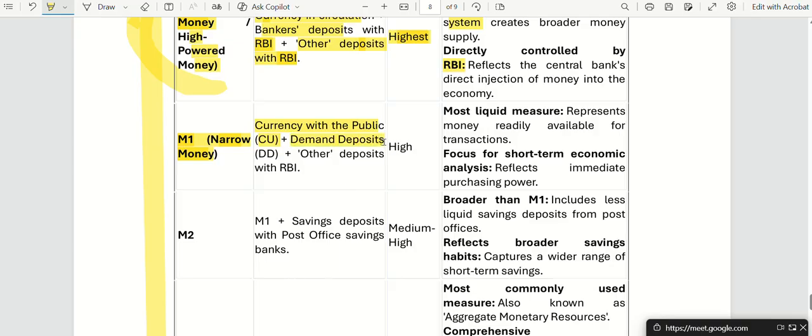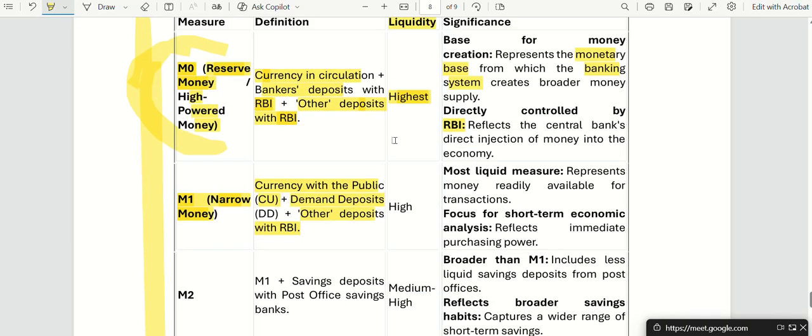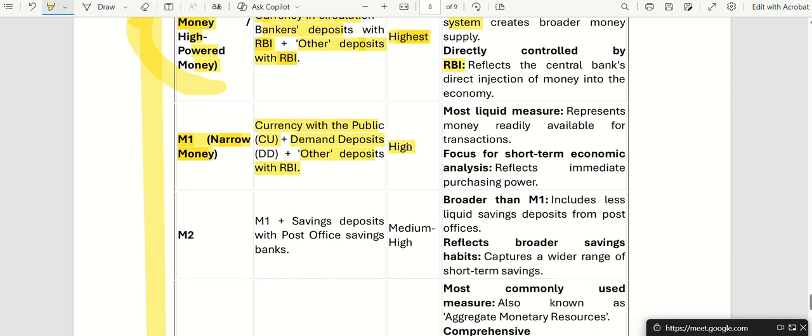Then the demand deposits, that you put in banks, and any other deposits with RBI. So the liquidity ratio is also high. It can be converted again. So it represents money readily available for transactions.